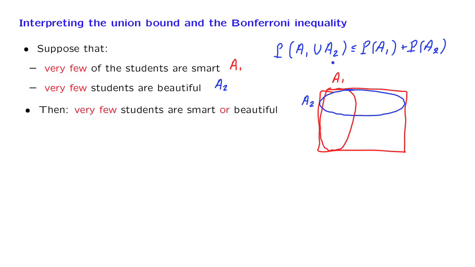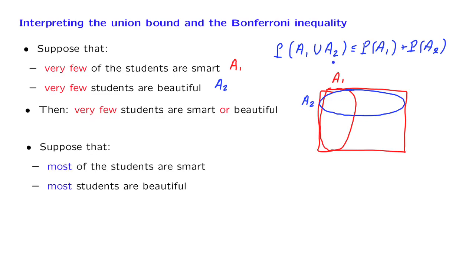Now let us try to turn this statement on its head. Suppose that most of the students are smart and most of the students are beautiful. So in this case, I'm telling you that these sets A1 and A2 are big. Now, if the set A1 is big, then it means that the complement of A1 is a small set.